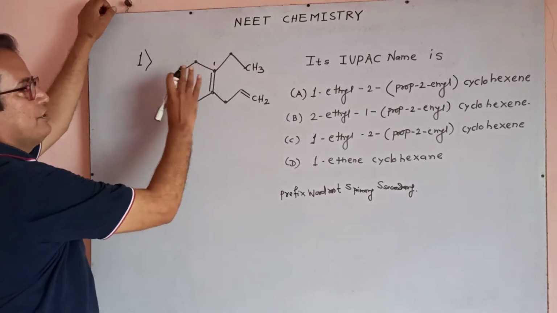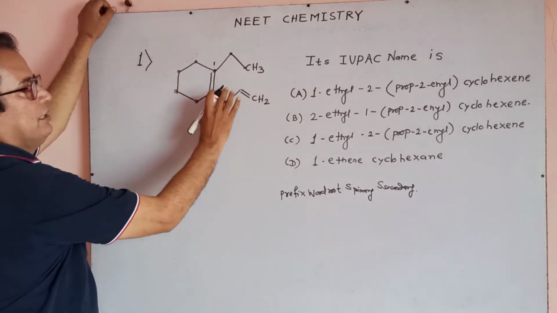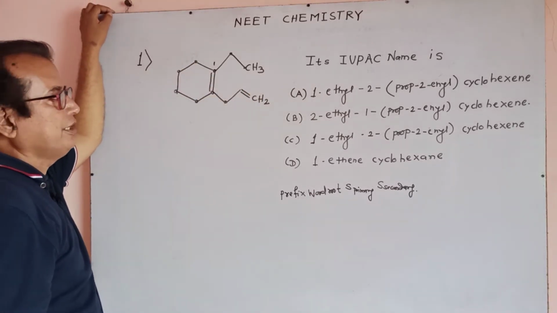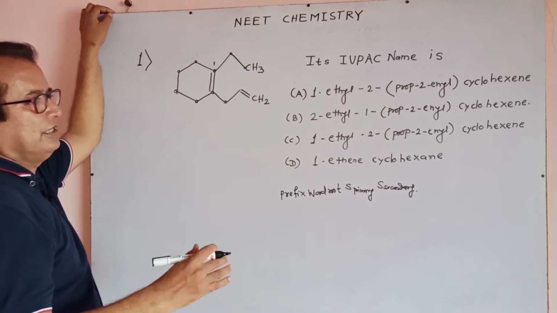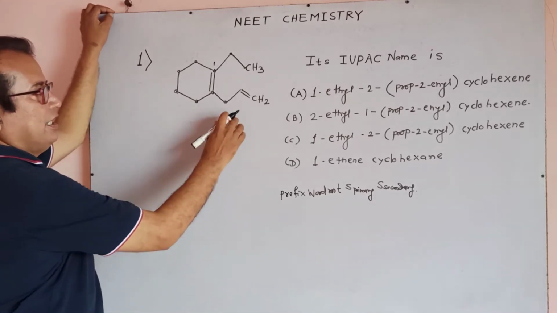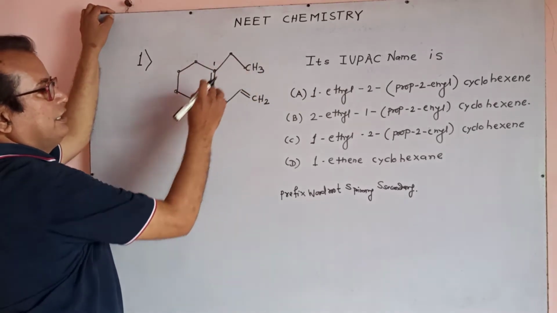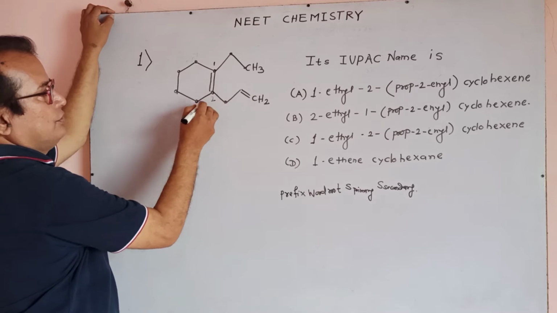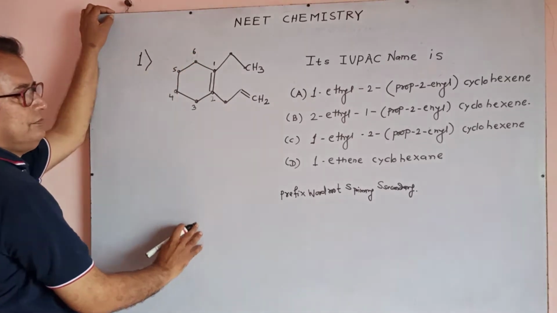This is one branch on the cyclohexene, and the second branch on the cyclohexene is somewhat complicated. It is an alkenyl radical, not an alkyl radical; an alkyl radical is a single-bond-containing radical. So it is 1, 2, 3, 4, 5, 6.